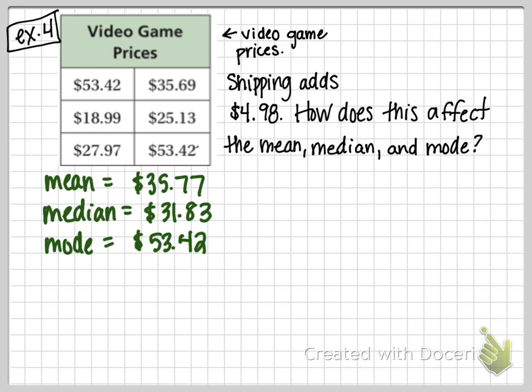The median. The median, 31.83? Yeah, I think so. If you can argue your answer, I can accept it a little bit better. I agree. I think the median is the best because it truly shows an accurate measure of center. We don't have any huge outliers here. So I think the median is a good measurement of the center of this data. All right. Let me see if there's any more.